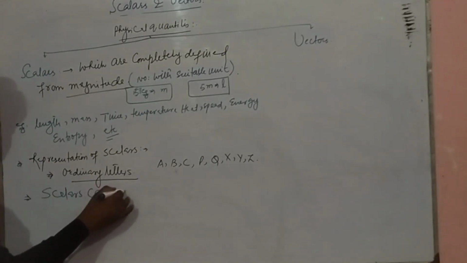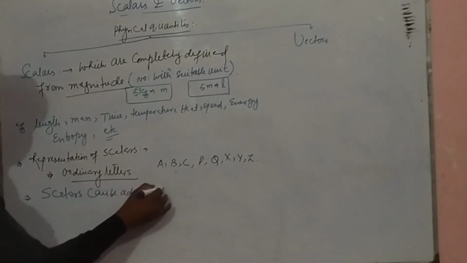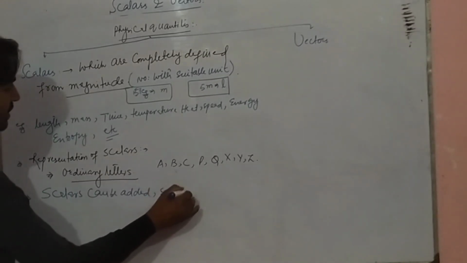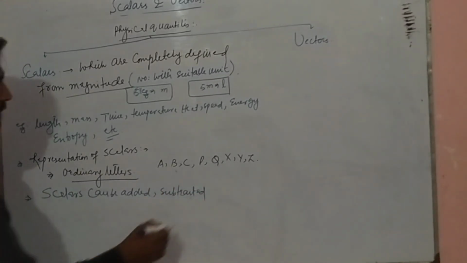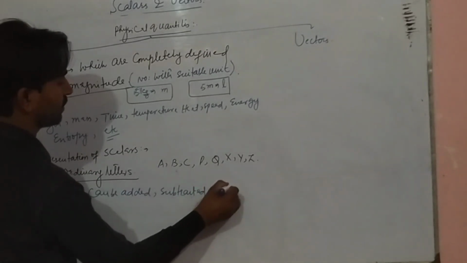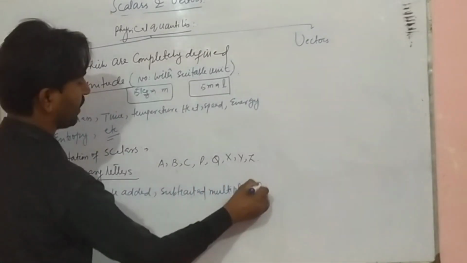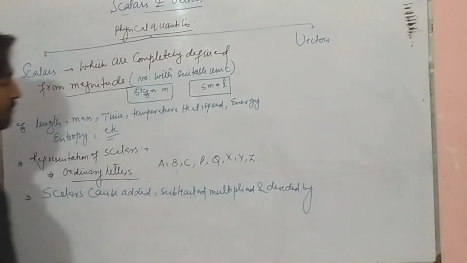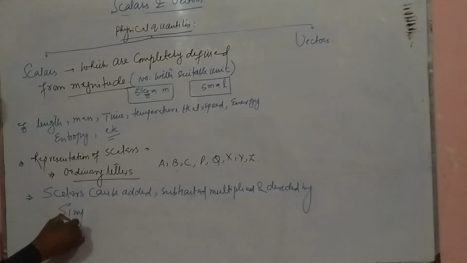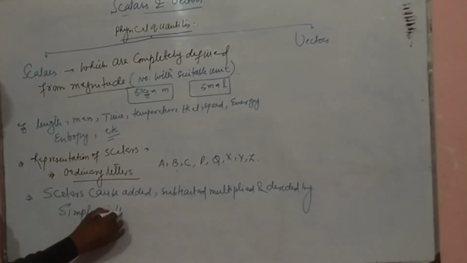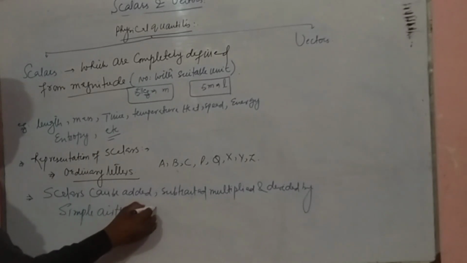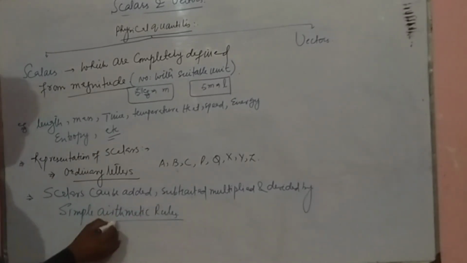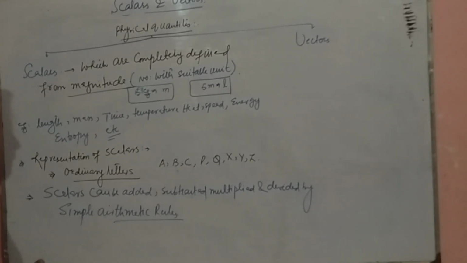Through these methods we can add, subtract, multiply or divide the scalars.